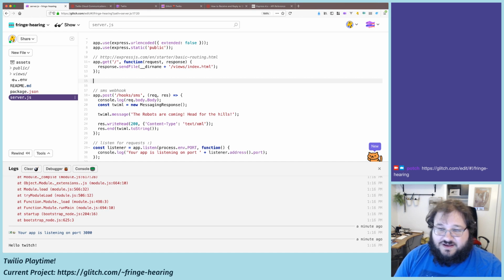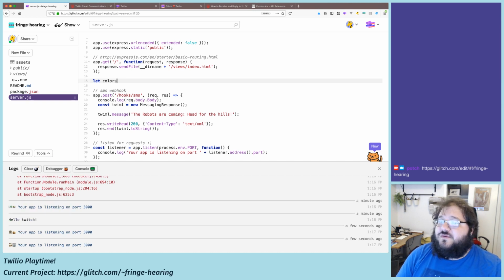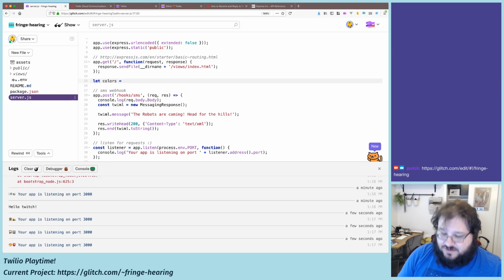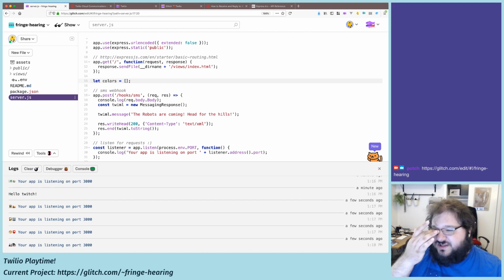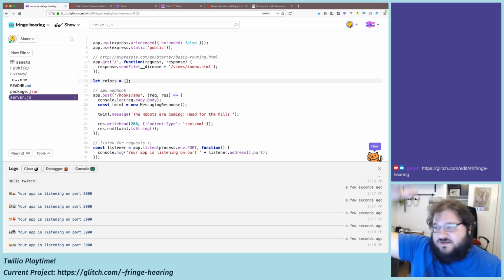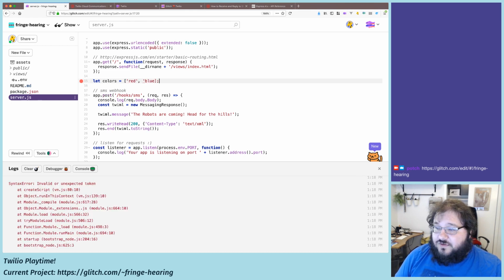So I'm going to make a list. Let's do an interactive gradient. I think that'd be a cool idea. So we're going to say interactive gradient, and we're going to make an array. And on the front end, we'll actually turn whatever colors people have texted into a gradient on the page. Let's do an example: red, blue. So that should be in strings. So red and blue is the starting thing.